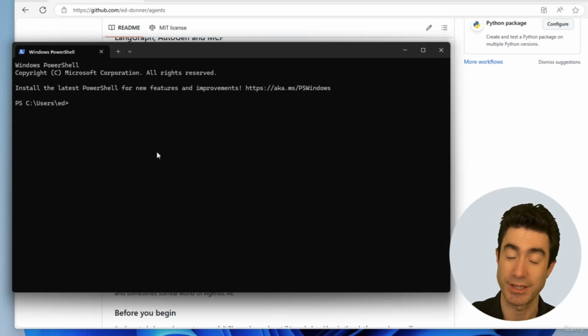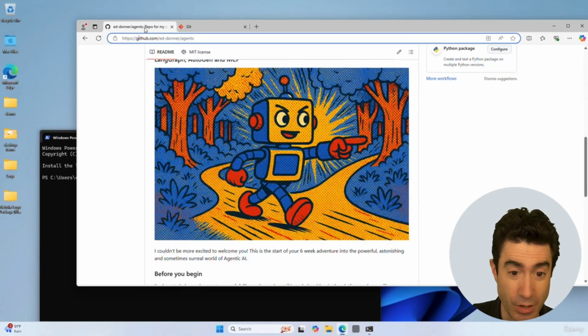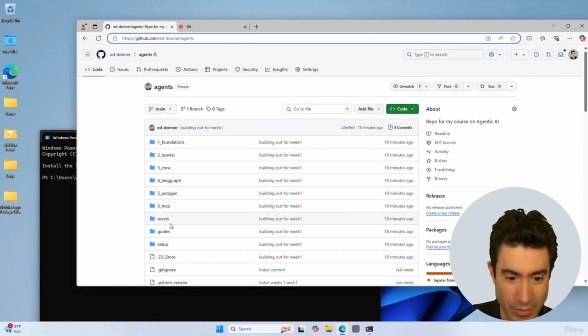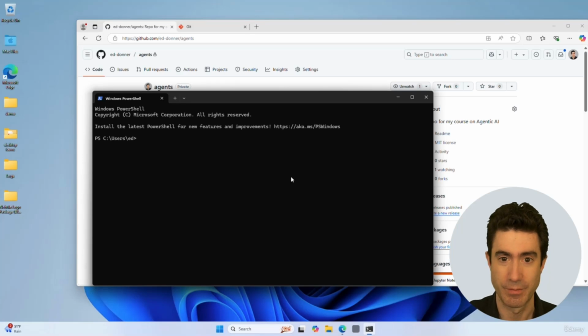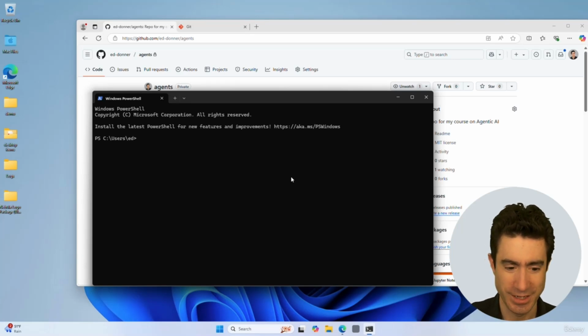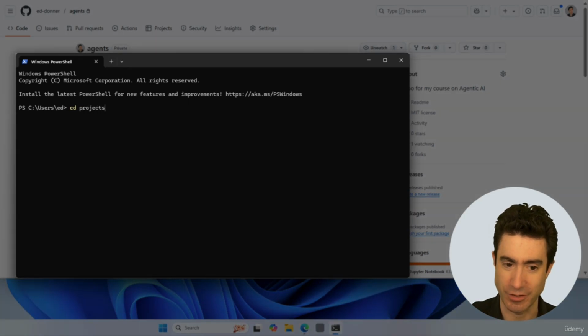If you're new to this, in the guides folder in the repo, there is a guide for using the command prompt that will put you in good shape. But I'm imagining at this point you are familiar, so you know that there could be a projects directory. Most people have created a projects directory, which you should go into.